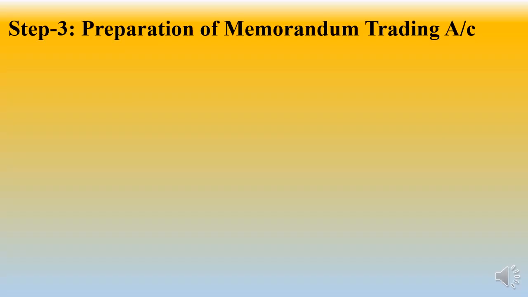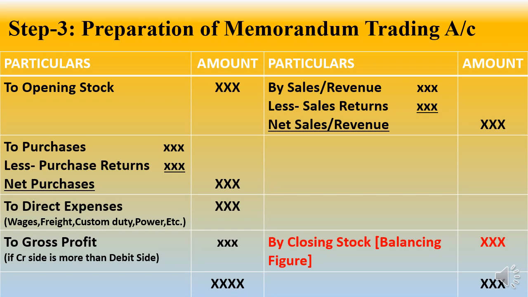So next, 3, preparation of memorandum trading account. So memorandum trading account means, whatever information is available after the accident, such information they are going to collect and prepare. So here it is the same as the trading account. Opening stock, on the debit side you have to enter purchases and direct expenses, and on the credit side, that is sales. And make sure, my dear students, you always remember that in step 3 you are going to find out the closing stock.